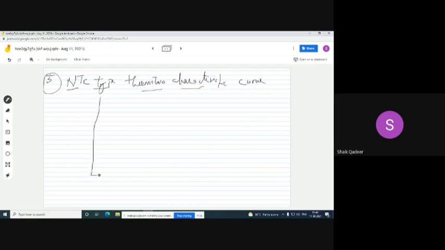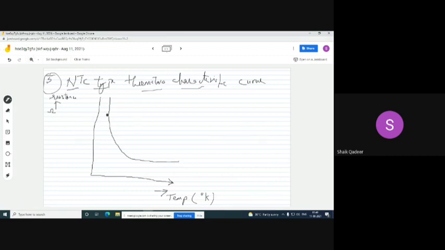Suppose we draw on the x-axis temperature. So it measures temperature in kelvins, remember this. And on the y-axis, resistance in ohms. Then we will get a curve something like this.